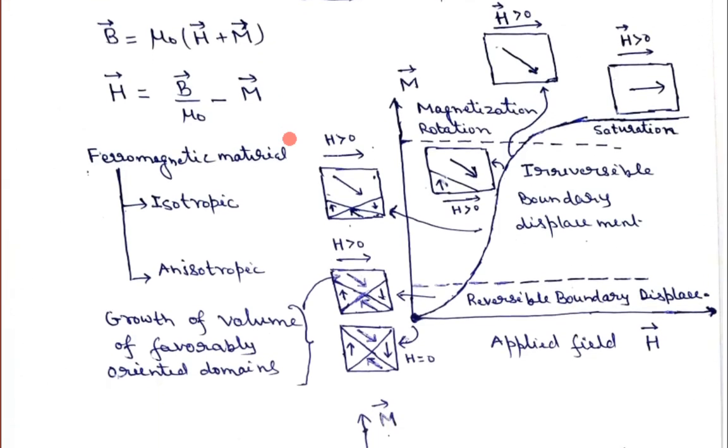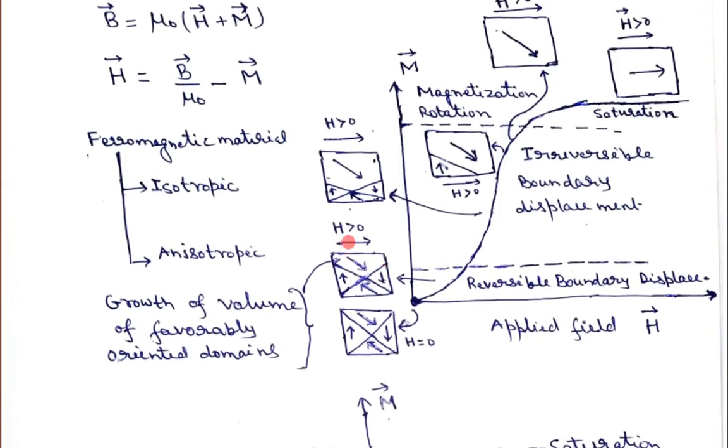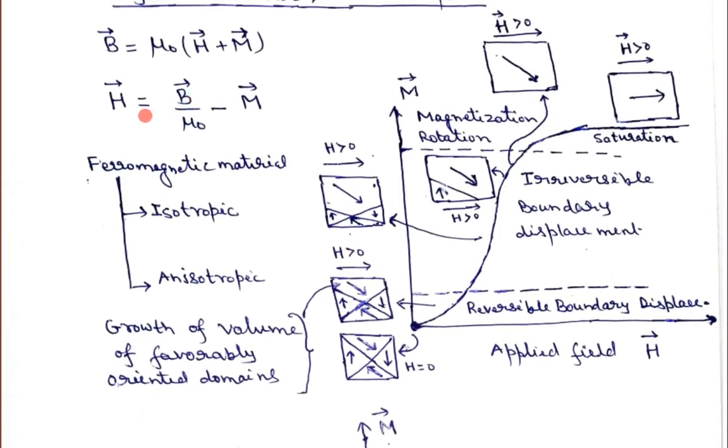So here I have taken a simple example of a ferromagnetic material and try to measure the MH curve, meaning magnetization versus applied magnetic field. On the x-axis I have taken H, the external applied magnetic field, and on the y-axis the magnetization vector. I have taken this material as simple as possible. Let us assume this material is composed of 4 domains only, but an actual material contains a large number of domains. For simplicity, just to demonstrate, I have taken only 4 domains.